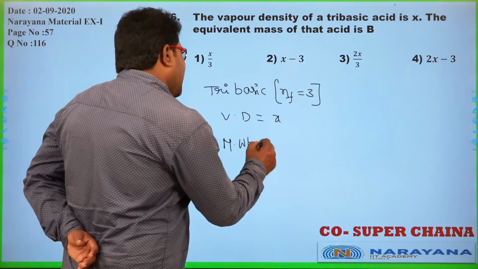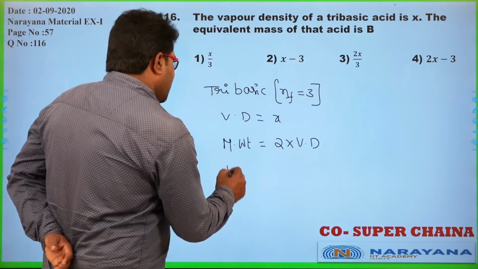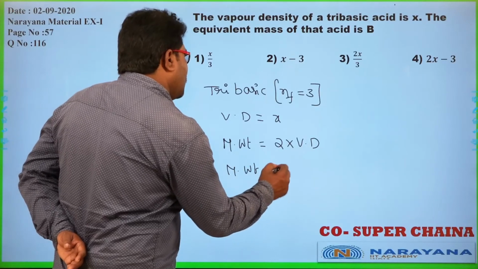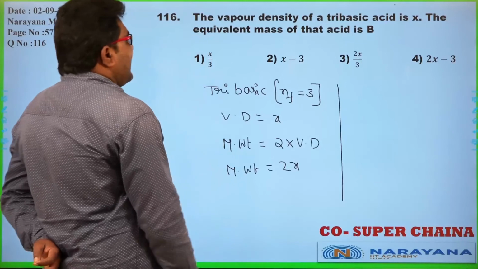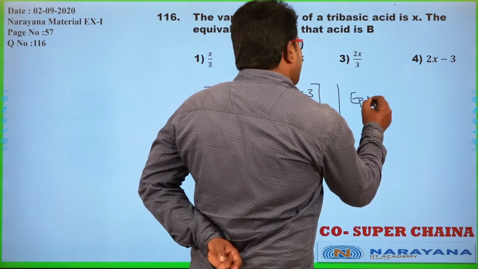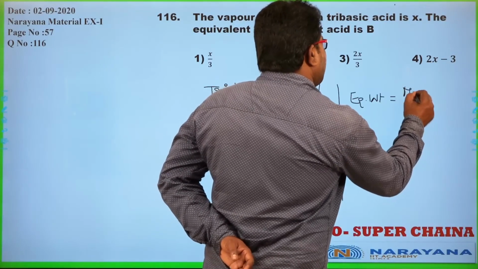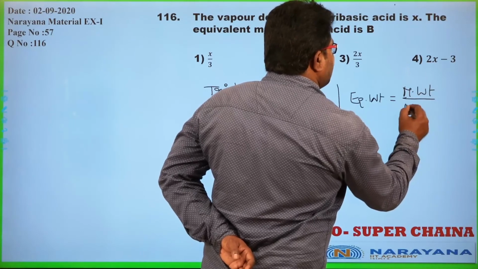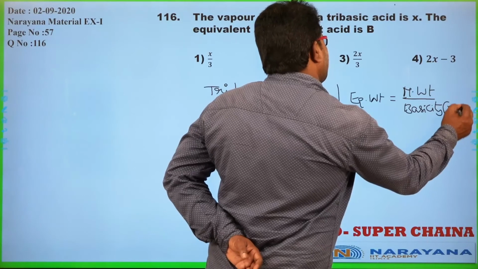Molecular weight is equal to 2 into vapor density, so molecular weight is 2X. Now what he is asking is the equivalent mass of that acid. Equivalent weight of that acid is molecular weight divided by its basicity, or n factor for acids.